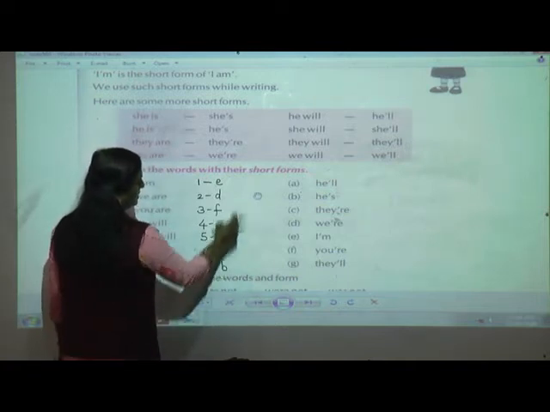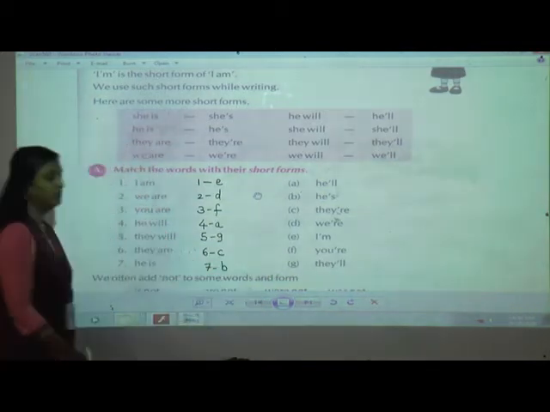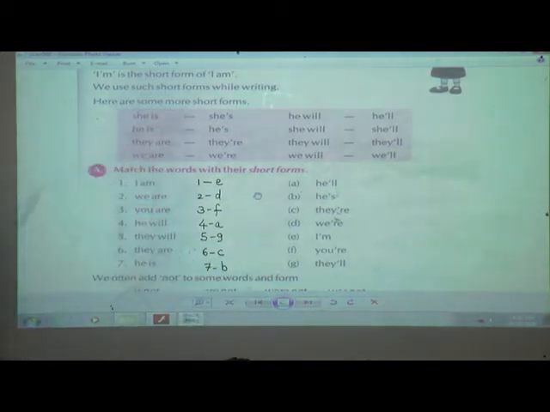Now see whether we have finished all. A, B, C, D, E, F, G. It means we have taken all, which means all our answers are right. Got it, students? So shall I move on to the next?